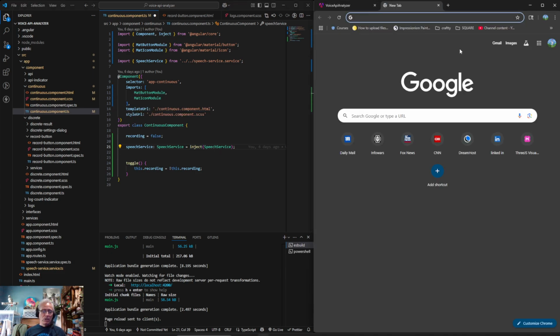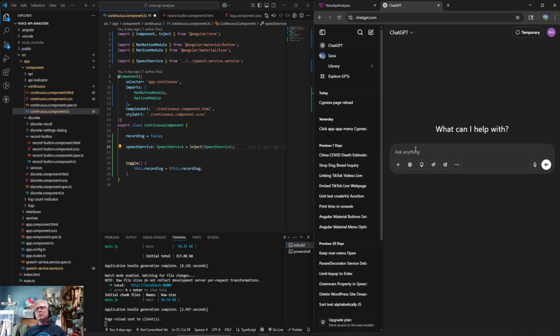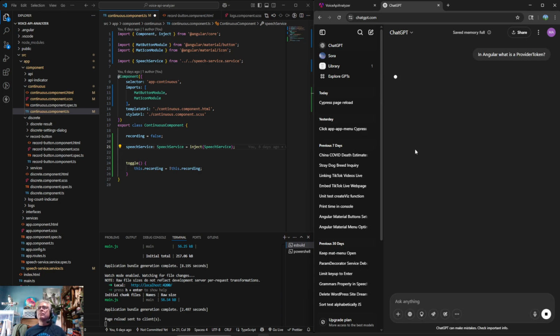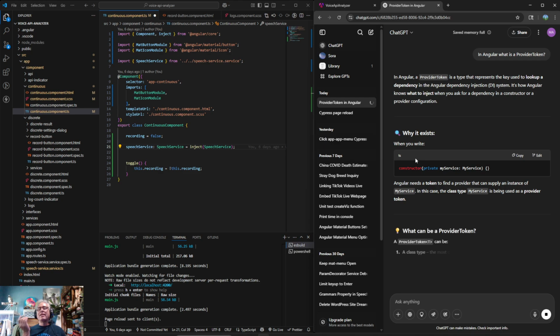Let's go to ChatGPT. In Angular, what is a provider token? This represents the key. So token and key, I think for the most part, are interchangeable words that can be seen as synonyms. Look up its dependency.